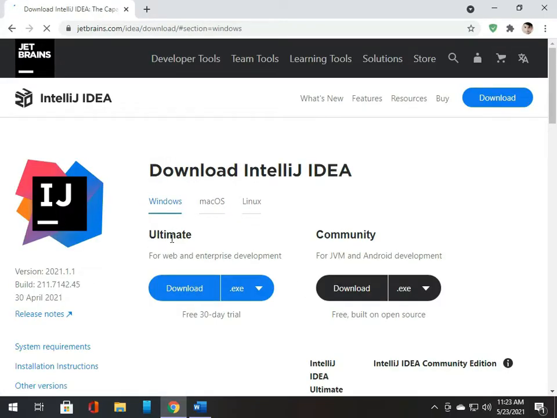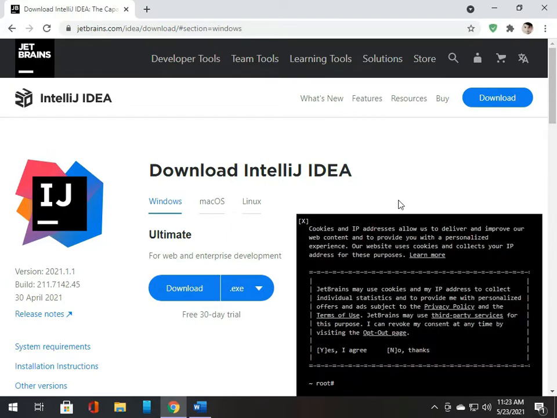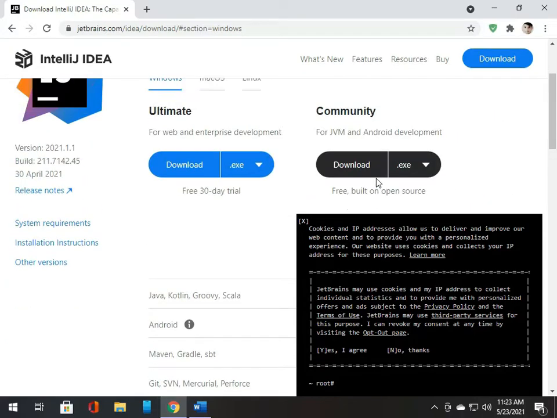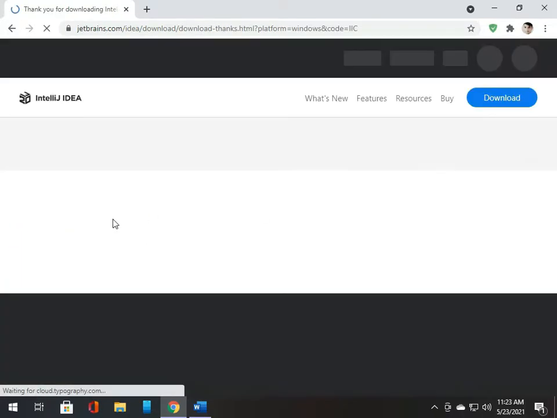Here you will see the two editions of IntelliJ IDEA. One is Ultimate and one is Community. The Ultimate edition is the paid version, but we will download the Community version because it will fulfill all our requirements. So download this.